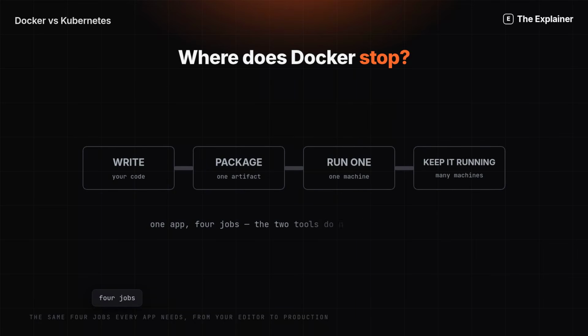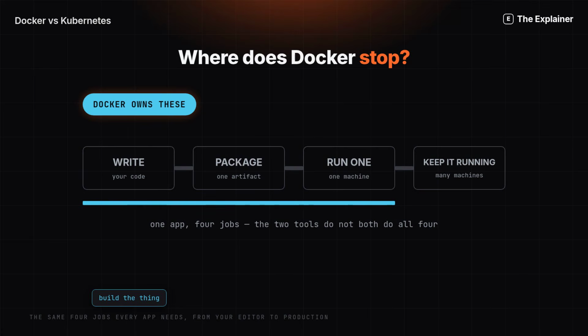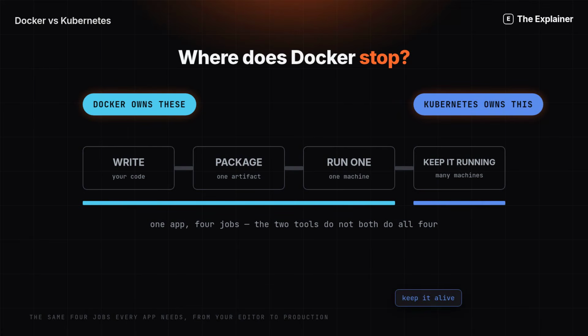Every app you ship has the same 4 jobs. Write it, package it, run one copy, keep it running. Docker owns the first 3. It builds your app and starts one copy of it. Kubernetes owns the last one, keeping copies alive across many machines, so they do not overlap. They meet at one line, and this video shows you where.